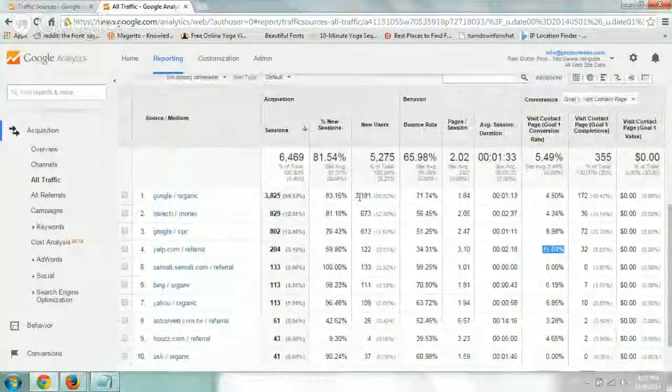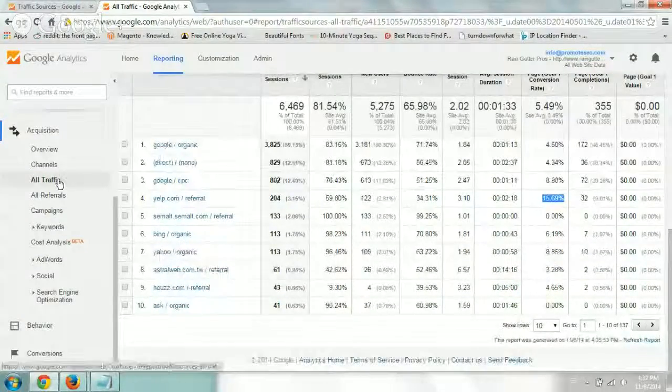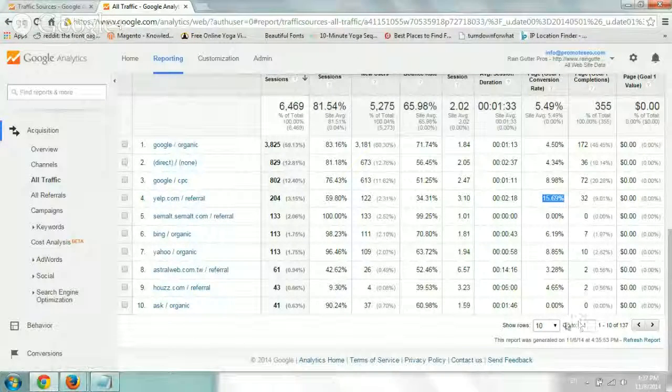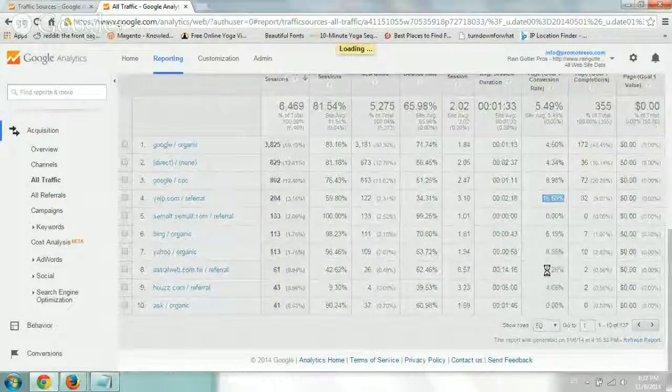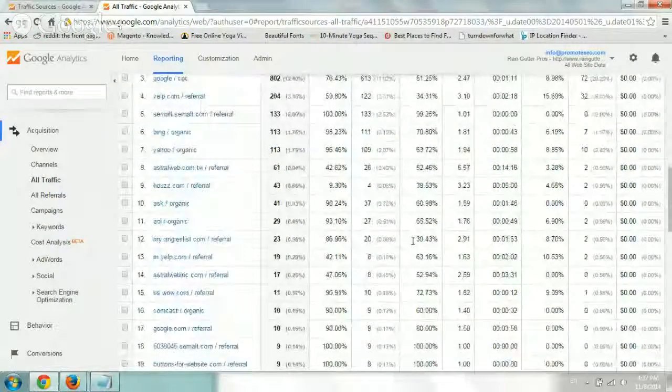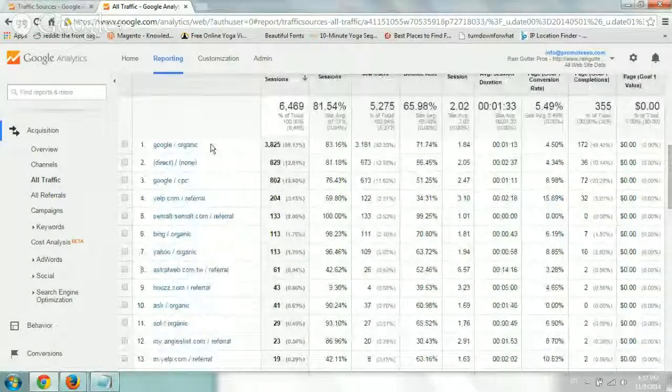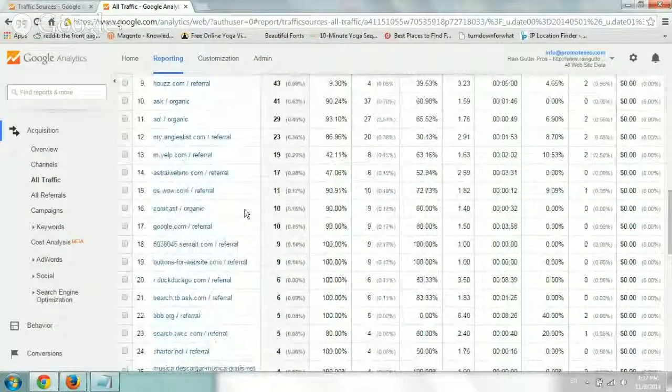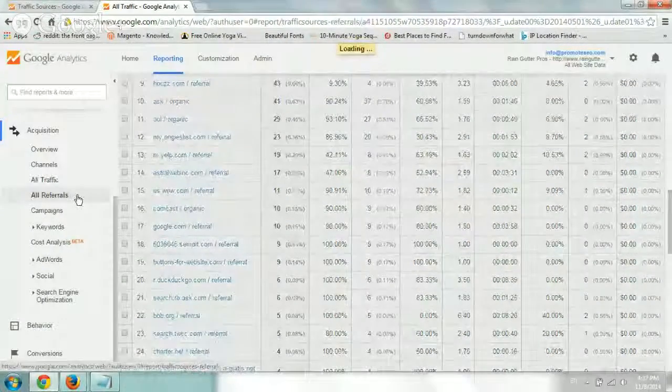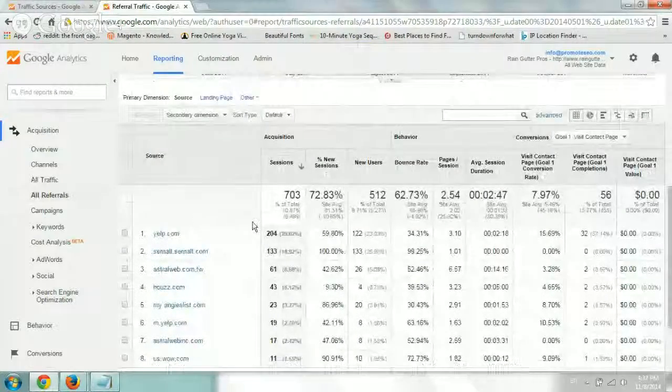Okay, so great. So basically you have the different sections themselves, right? So the next thing is, this will include everything. So if I want to add and see more, I can show 50 rows. And so what it'll show is it'll show the type. Is it organic? Is it not known? Is it a referral, right? Is it a link from another website? Things like that. So I'm going to go to the referrals tab right here.